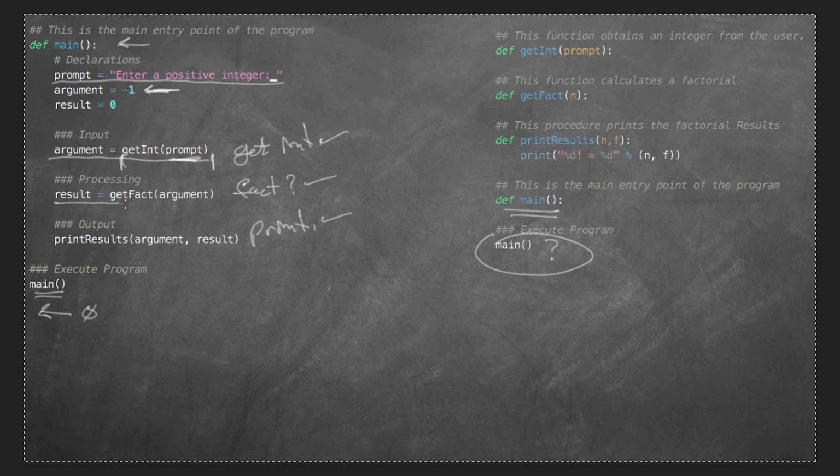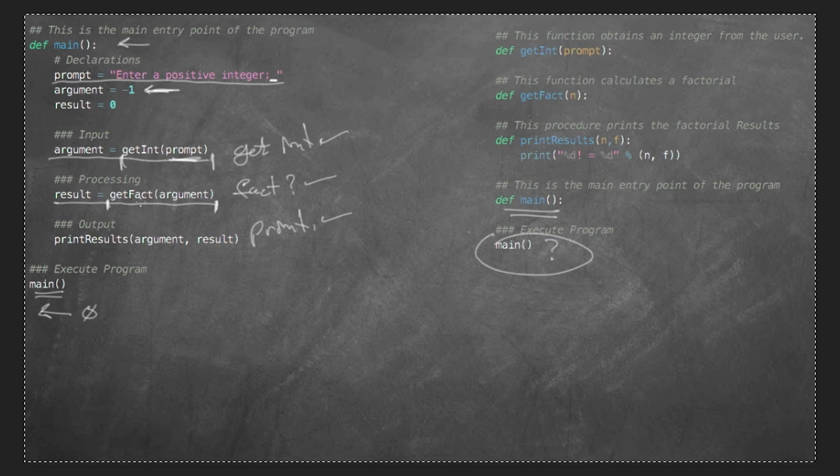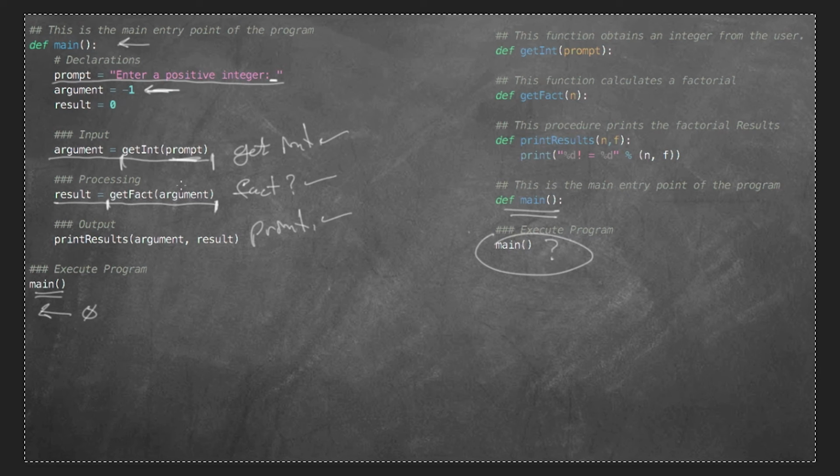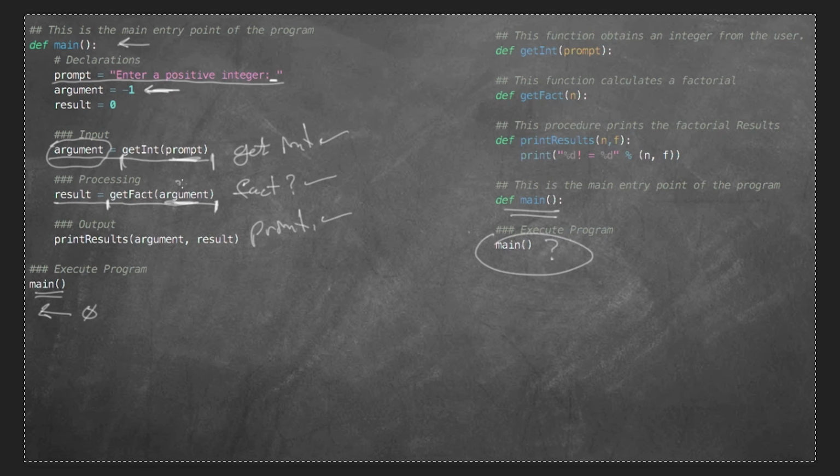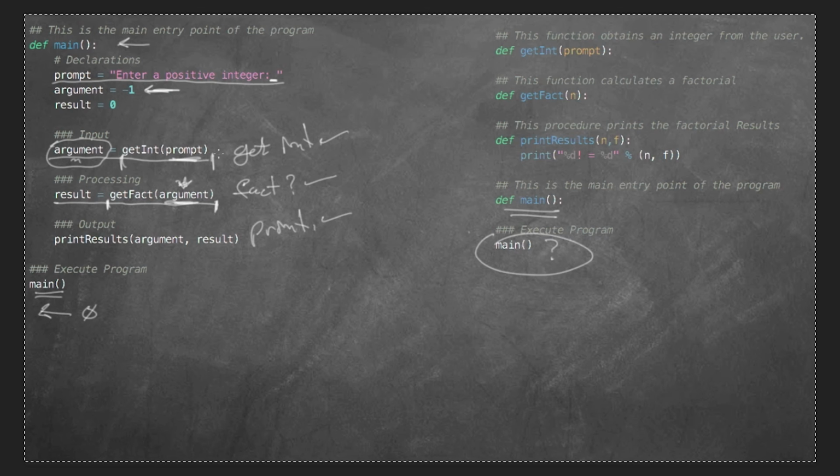Result is going to call a function that I have not defined yet. I haven't created this, so if I tried to run the program right now, it would crash, right? At any rate, it too has an argument right there, and that argument's going to be this value right here. It could be n, and I would put in the letter n here if I wanted to. I could say frog is equal to this, and here I would put in the word frog, whatever you want to use. And then once result is found, I would call the last function, which is to print the results.